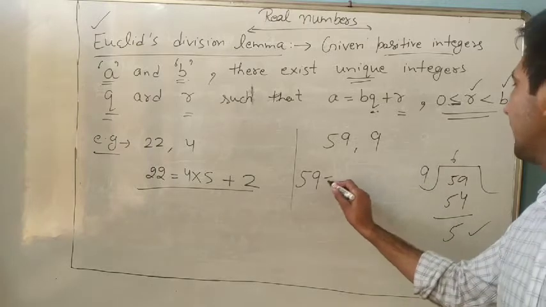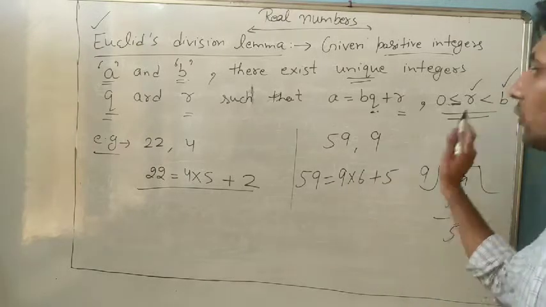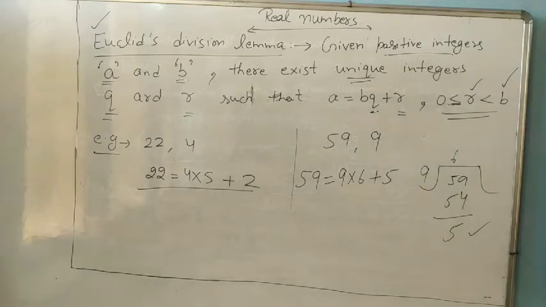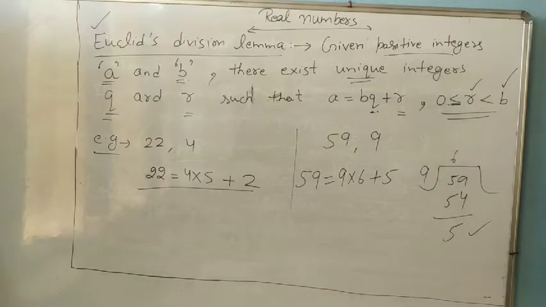So 59 equal to 9 into 6 plus 5. So it is Euclid division lemma. Understand it or not? And after this we will start Euclid algorithm. Euclid algorithm is the same as the Euclid division lemma.